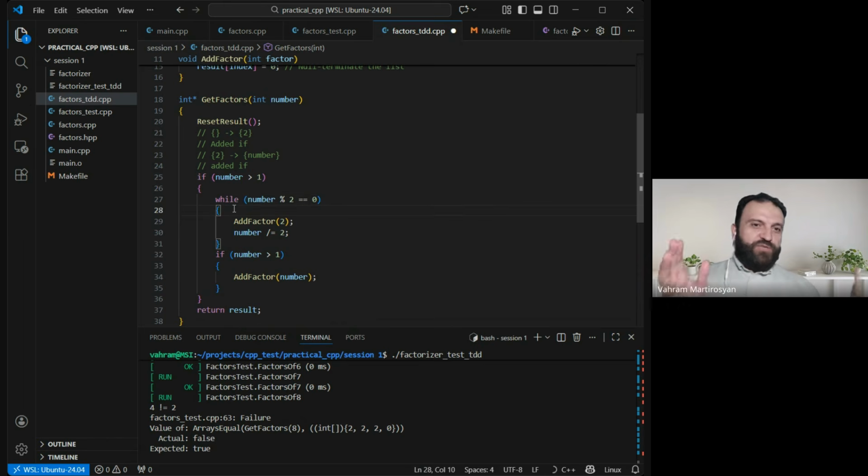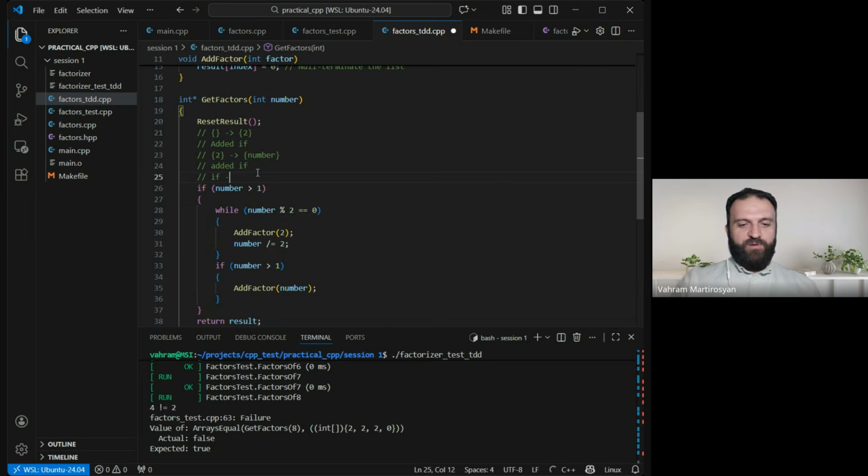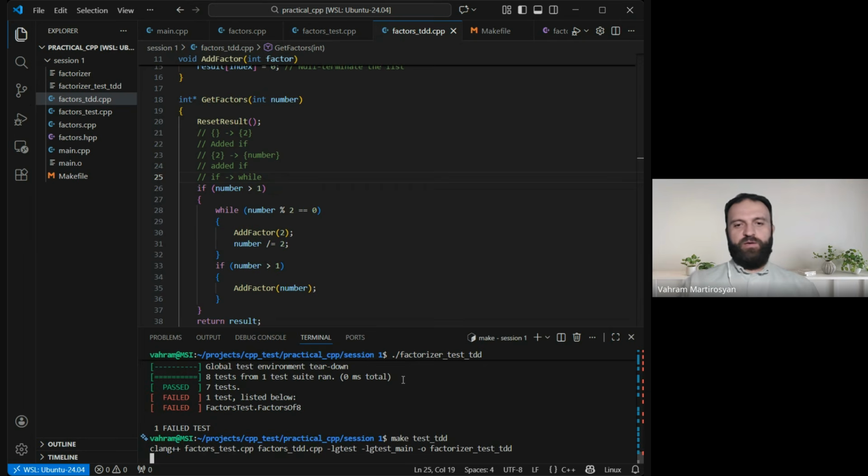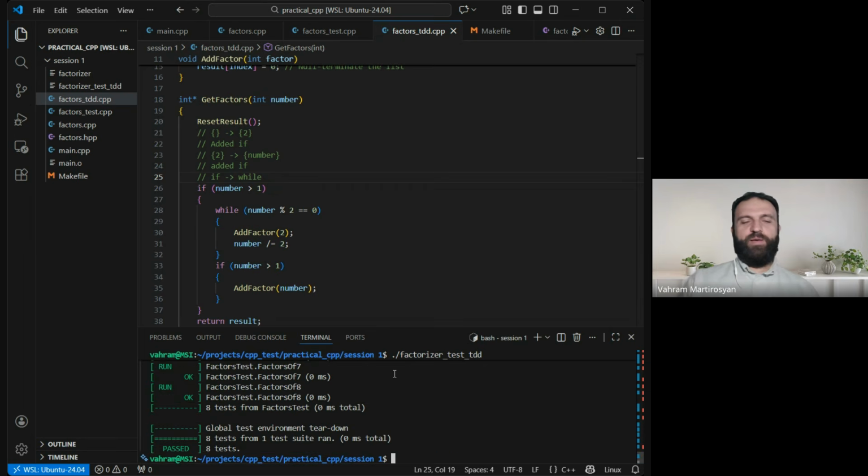While is a generalization of if. We have already seen it today, right? So I transformed if to while. I'm keeping track of what we did. Make, and all pass. Why? Because here we just keep dividing the number by 2 so long as we can. 8 is a very good case for that. It really gets decomposed, factorized.